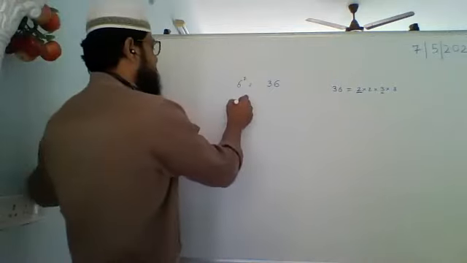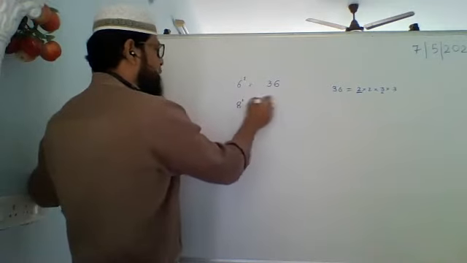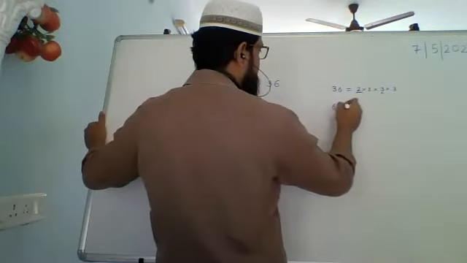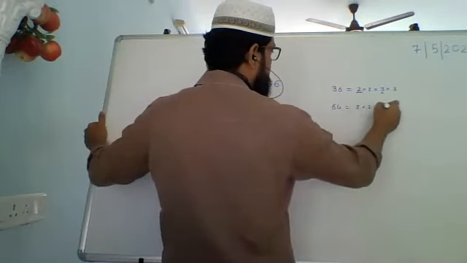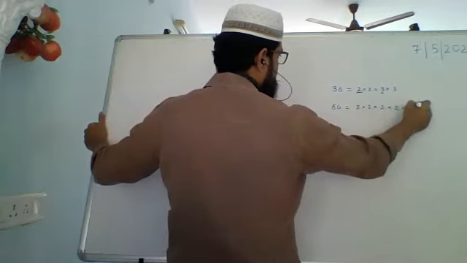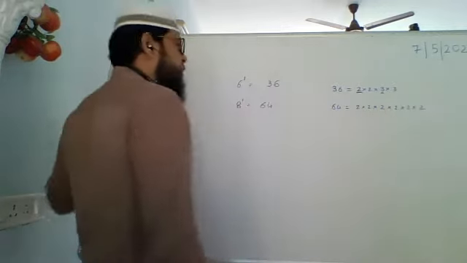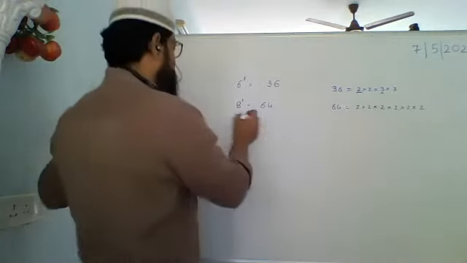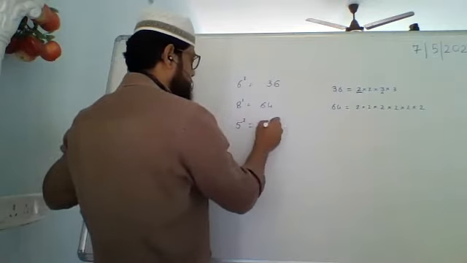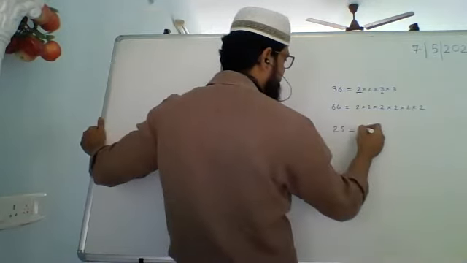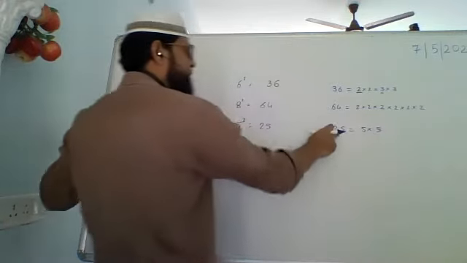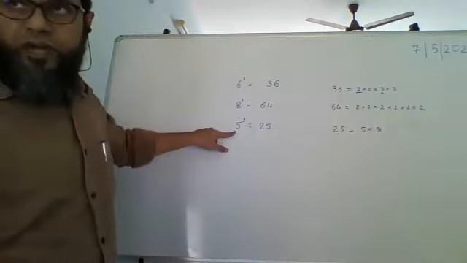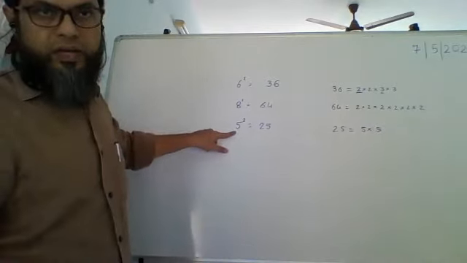Let's take 8 square. 8 square is 64. Now the prime factor of 64 is only 2. So 2 divides 64, 2 also divides 8. Let's take 5 square. The factor of 25 is 5 into 5. 5 divides 25, 5 also divides 5.